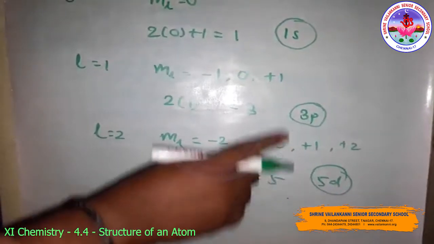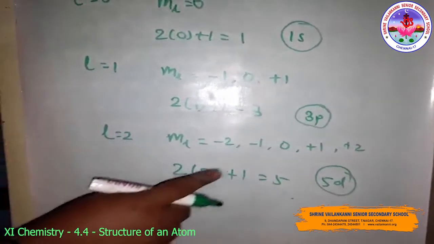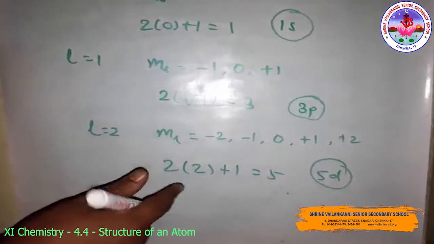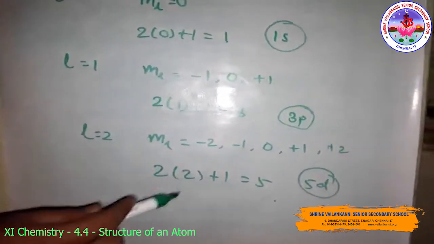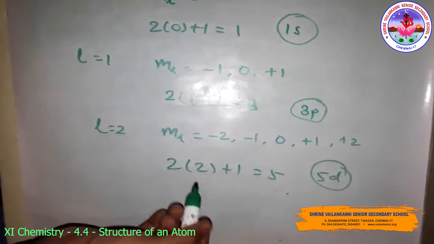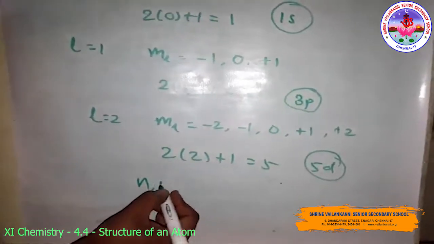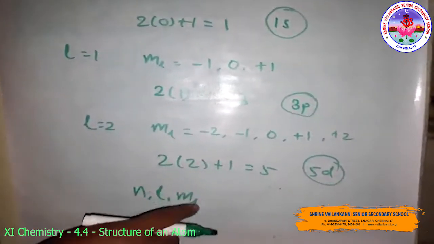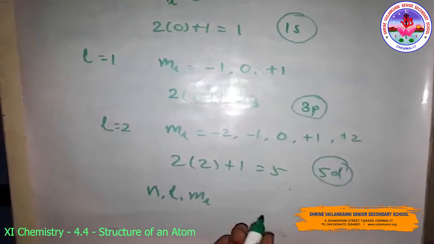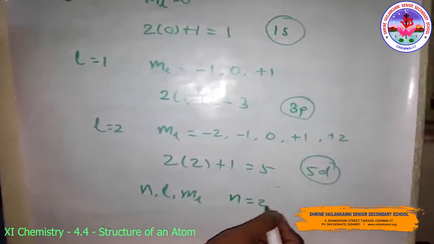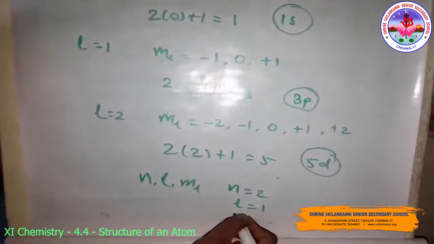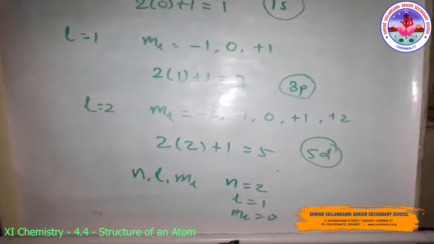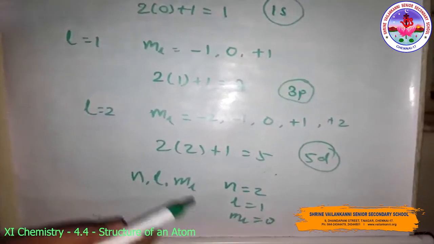It should be noted that the values of ML are derived from L, and the values of L are derived from N. So each orbital in an atom is defined by a set of values for N, L and ML. An orbital described by the quantum numbers N is equal to 2, L is equal to 1, ML is equal to 0, is an orbital in the p subshell of the second shell.